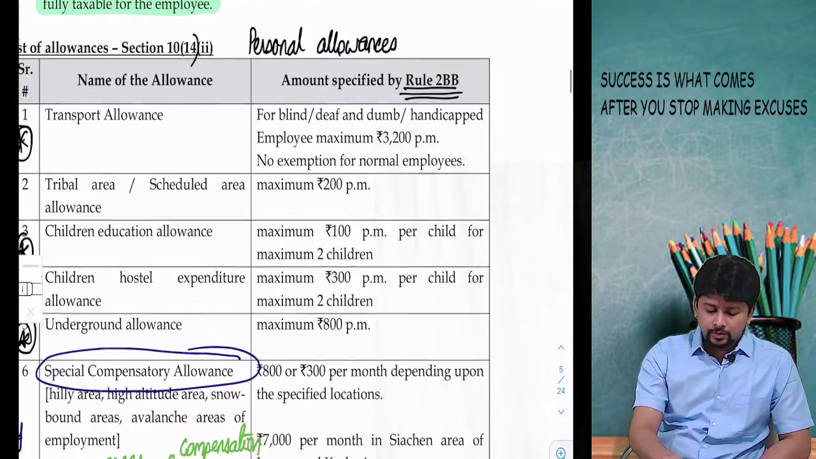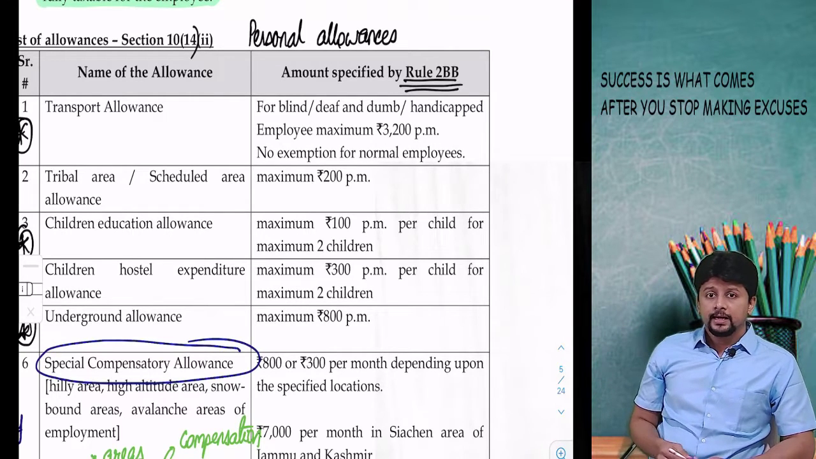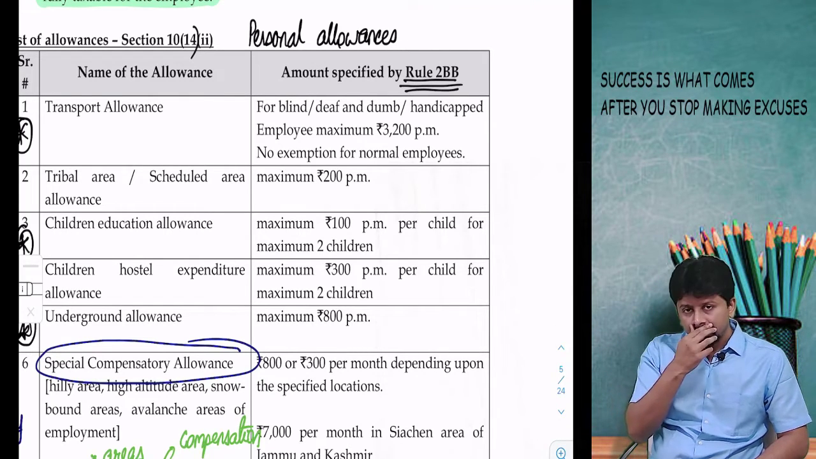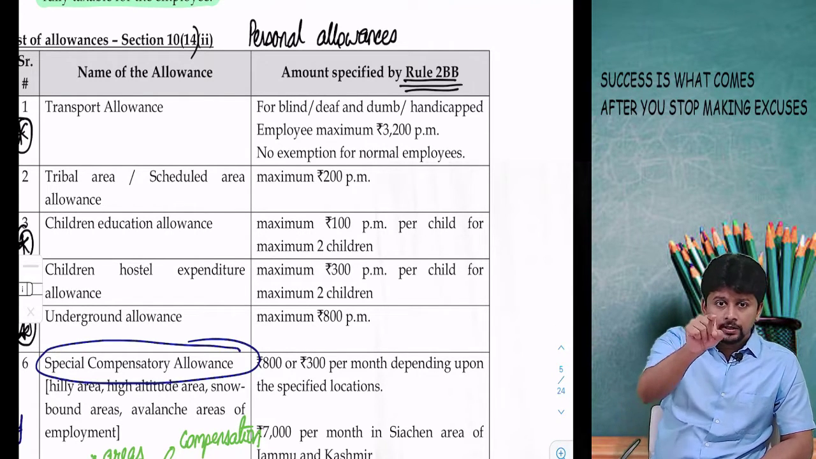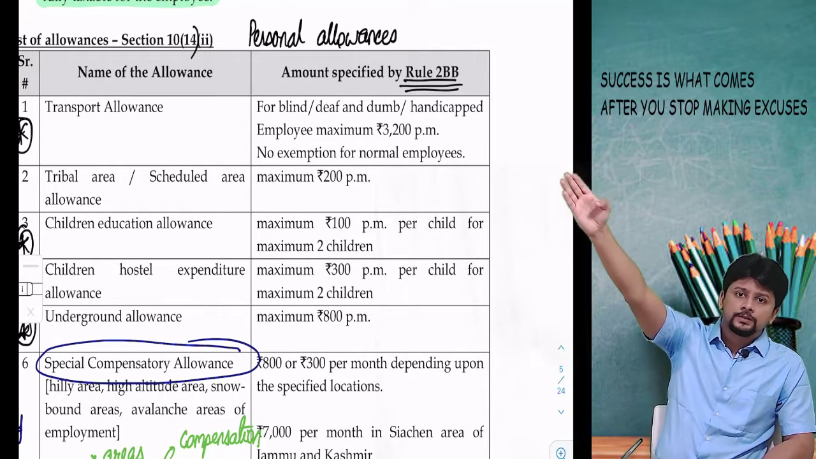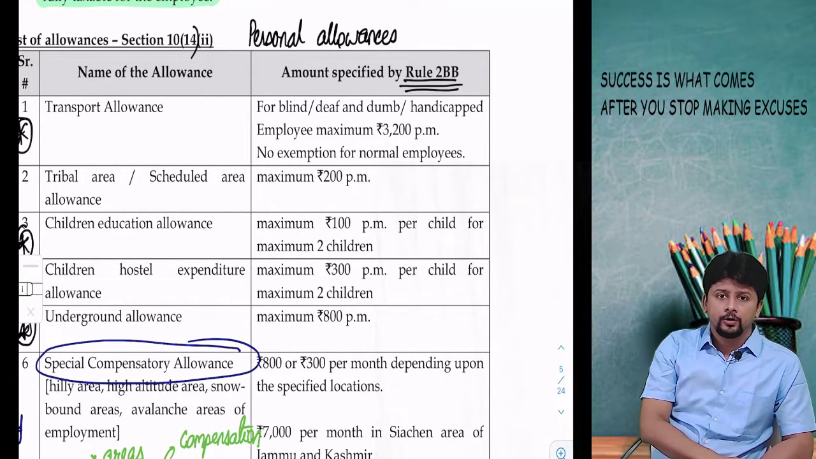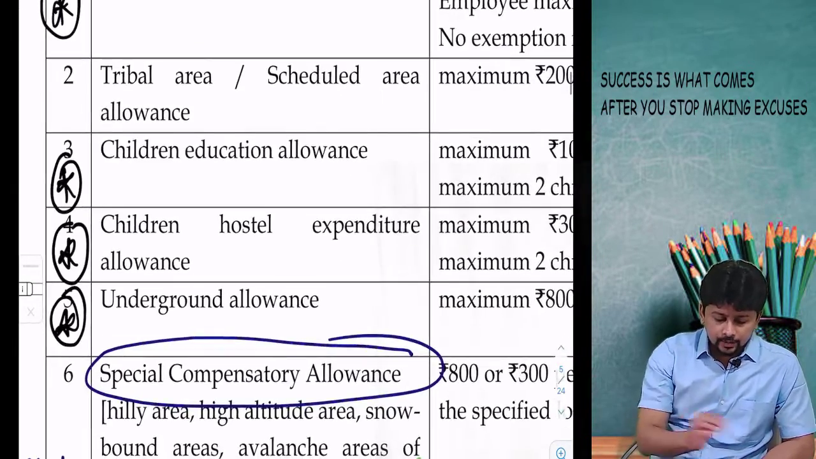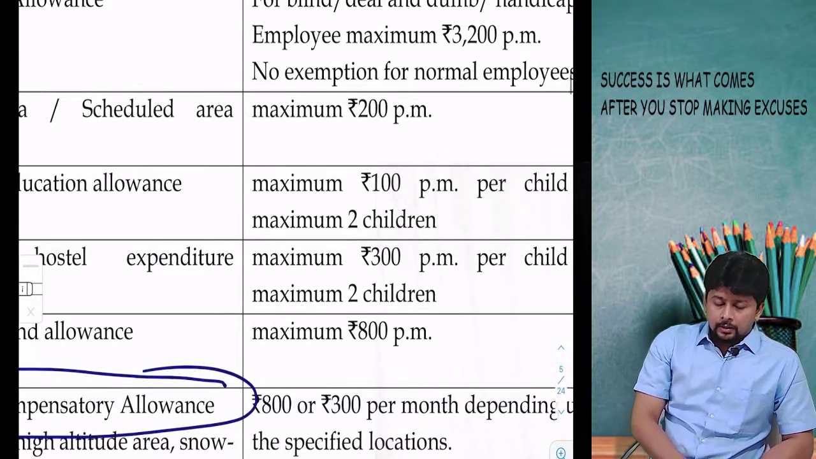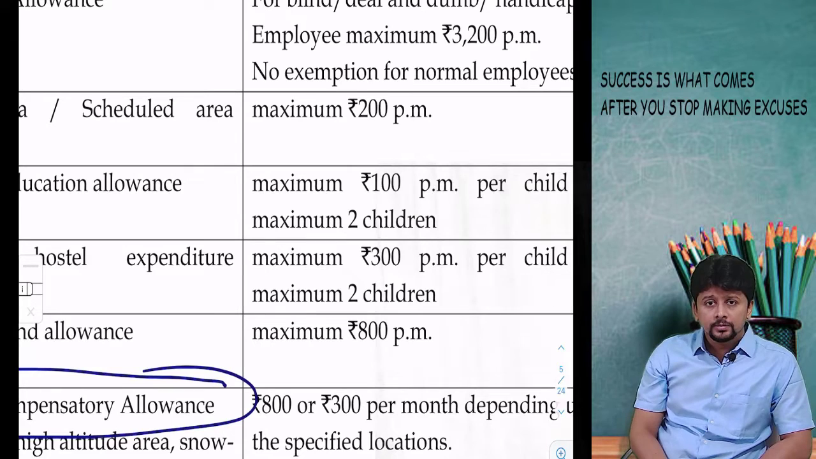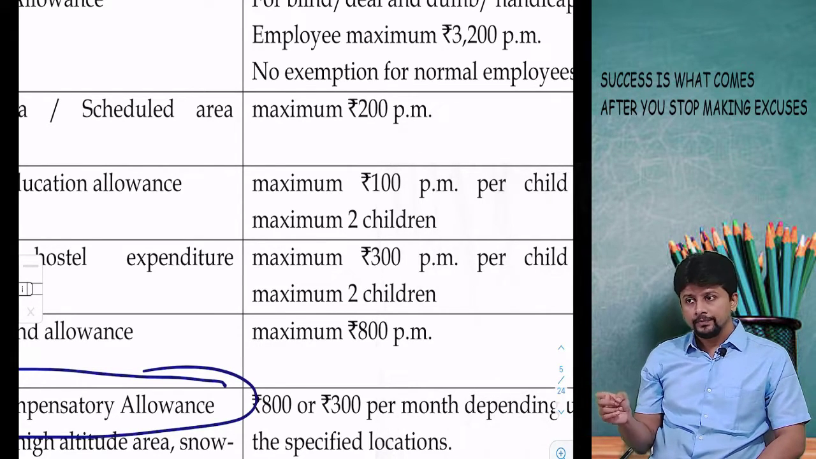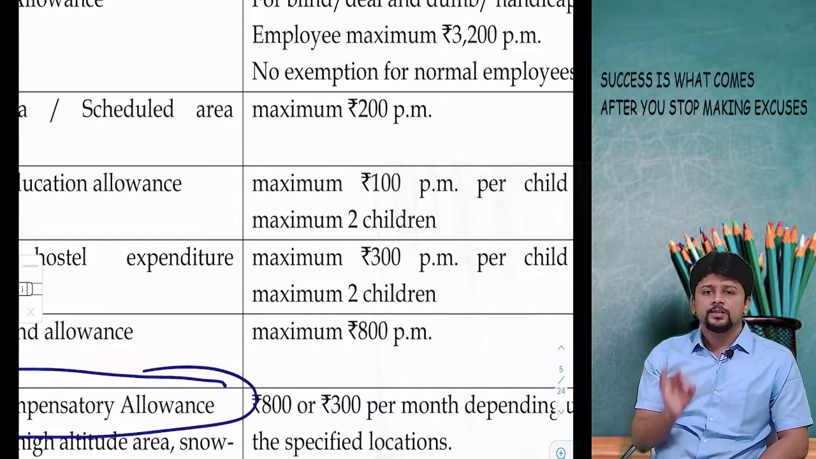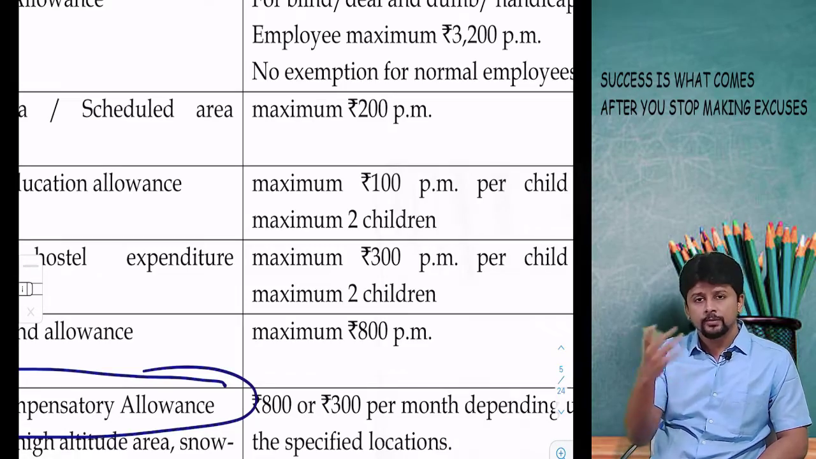Remember that the right column that you have is not the allowance amounts. They are the amounts as per Rule 2BB. Your actual allowance could be equal to this, less than this, or more than this. That depends on the employer giving the money to the employee. For example, serial number 3, children education allowance: maximum 100 rupees per month per child. This is the exemption amount. You may get an allowance of 60 rupees, or 600 rupees. The exemption is 100 rupees per month. The actual amount can be anything.